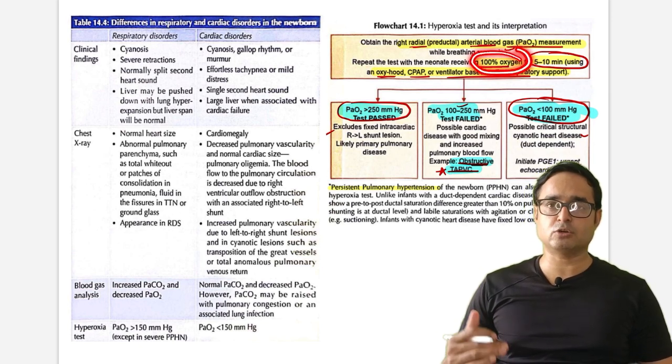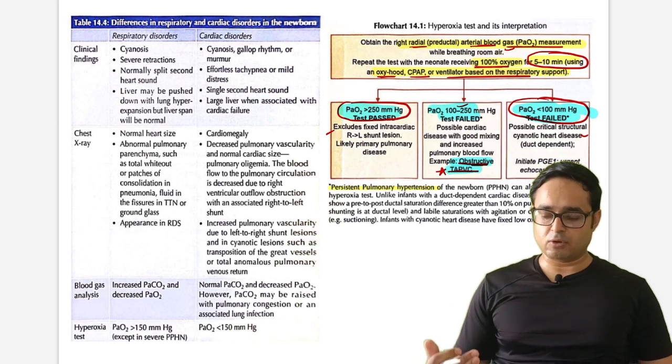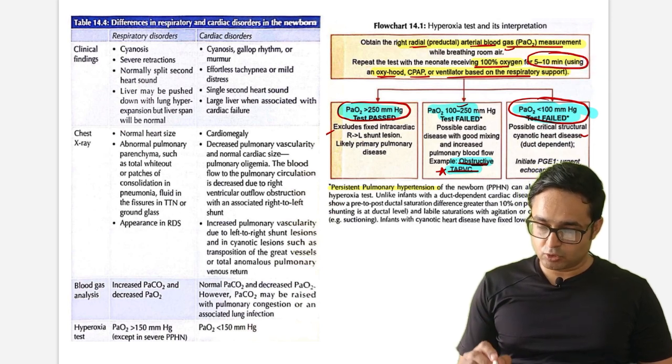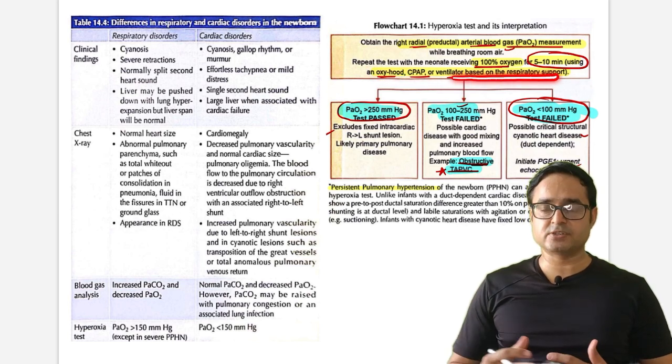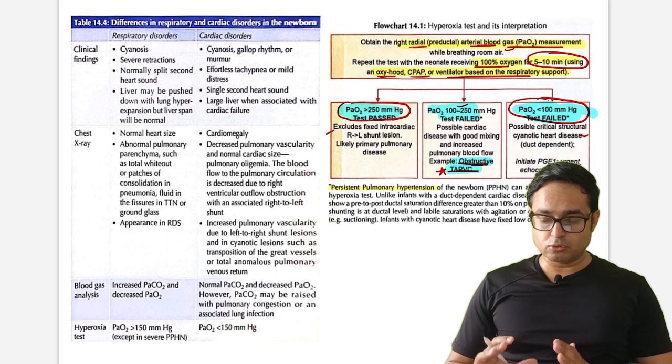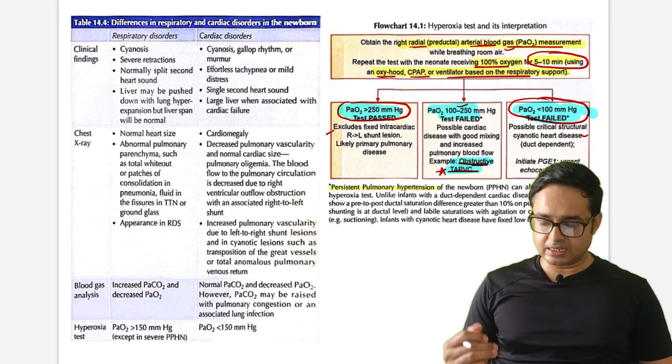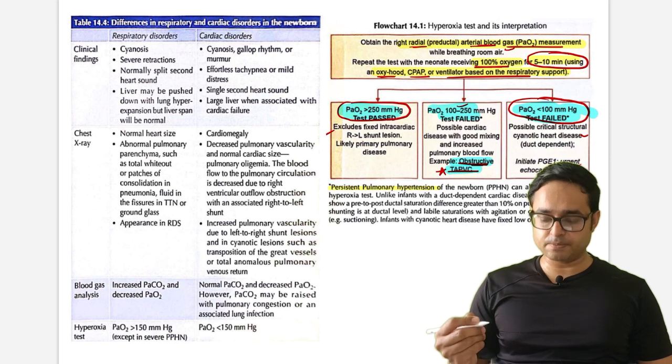They will ask how much oxygen we will give in the hyperoxia test. This is 100% oxygen. Time they will ask, that is 5 to 10 minutes, very important. By which method? You can give with any method like oxyhood, CPAP, or respiratory support from a ventilator also. So they'll ask how you will do it, first thing. Second thing, they will ask how you will interpret.